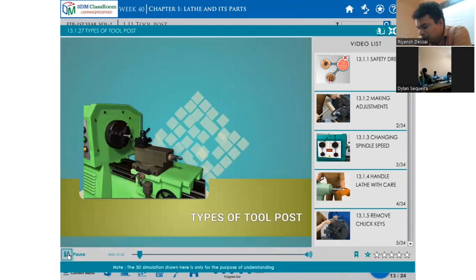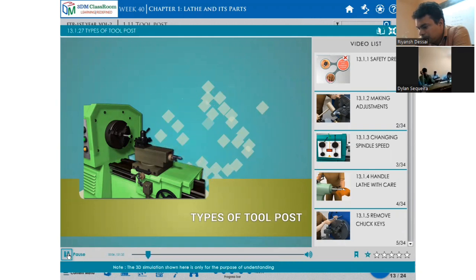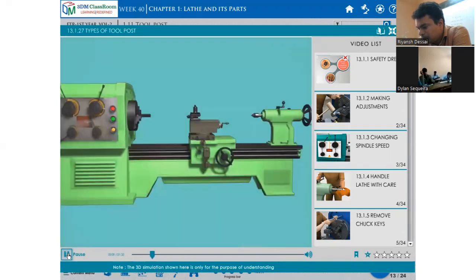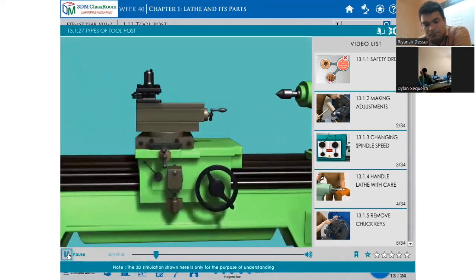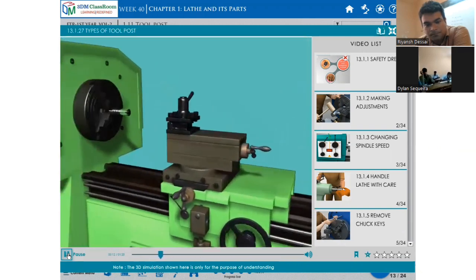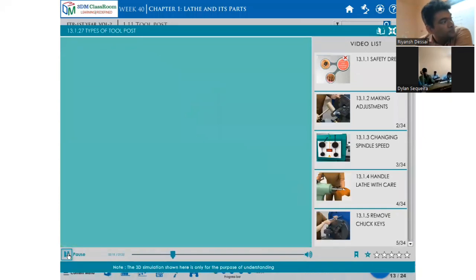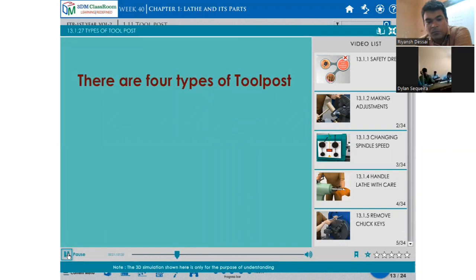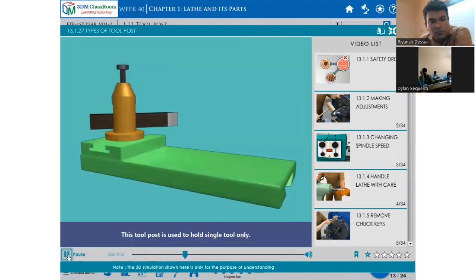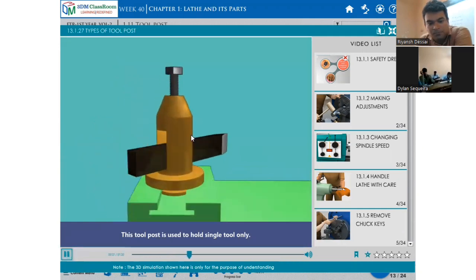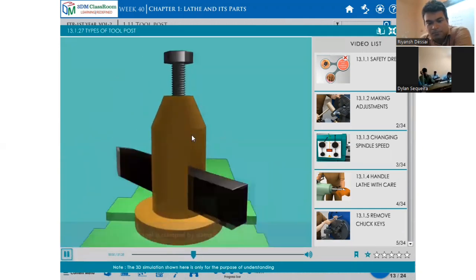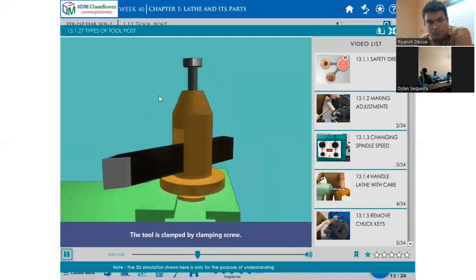Types of tool post. In this video, we will discuss the types of tool post and their function. There are four types of tool post. This tool post is used to hold a single tool only. The tool is clamped by a clamping screw.